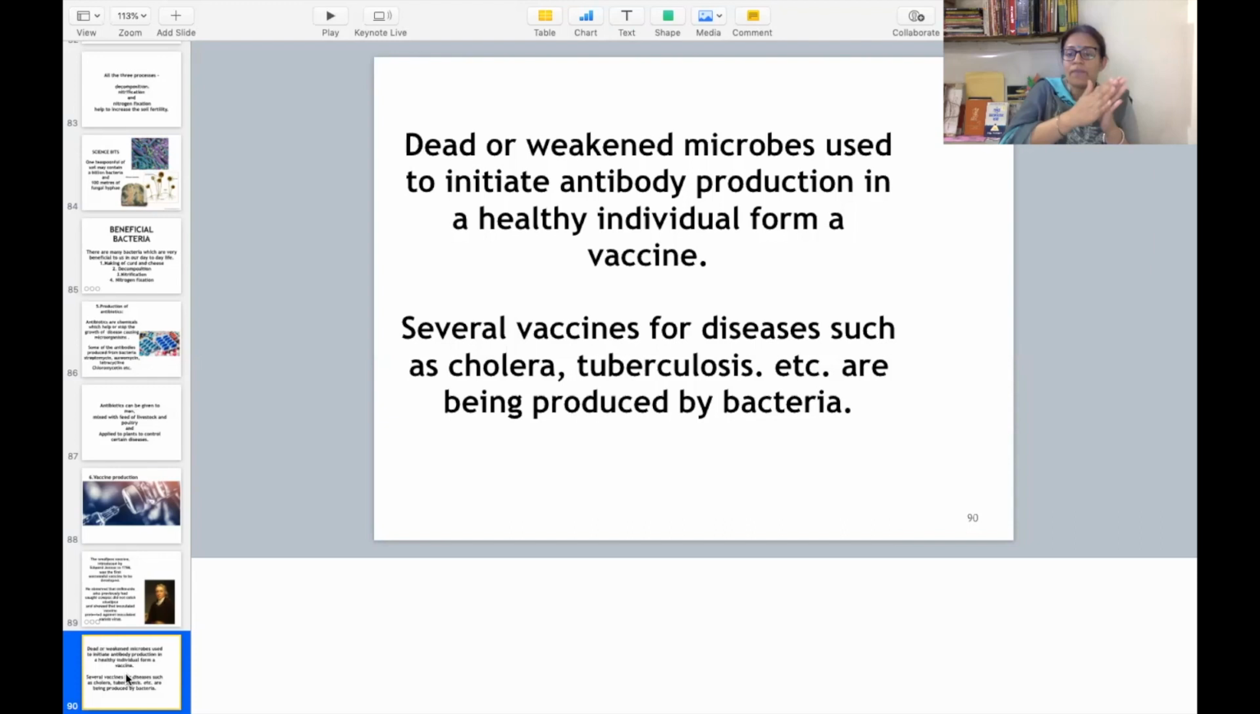So in this manner, inside a healthy individual the initiation of antibody production can be done with the help of vaccine. So बहुत सारे vaccines for various diseases were produced after that. Those were produced from bacteria. The examples are cholera and tuberculosis. These are the common examples.